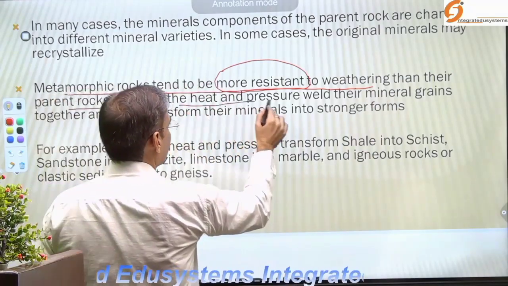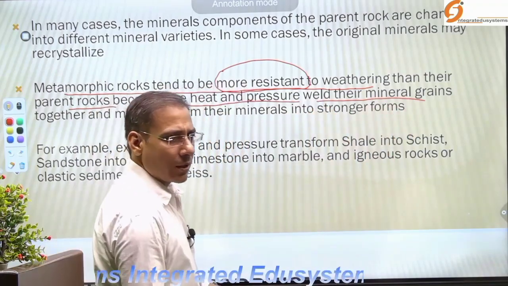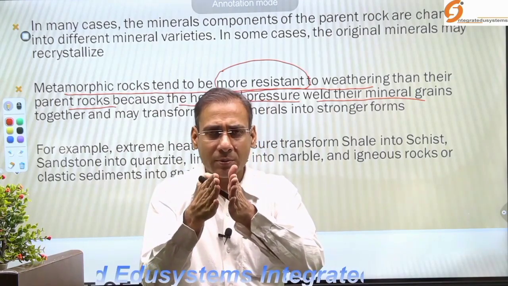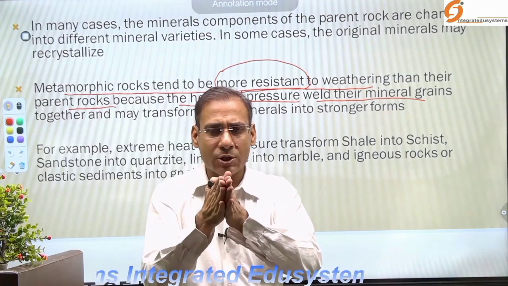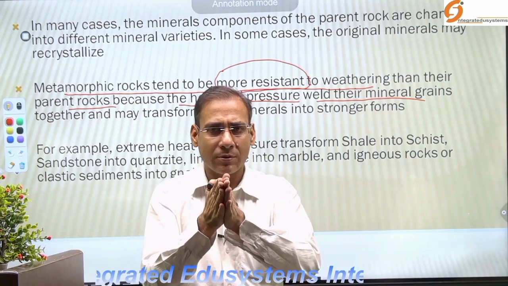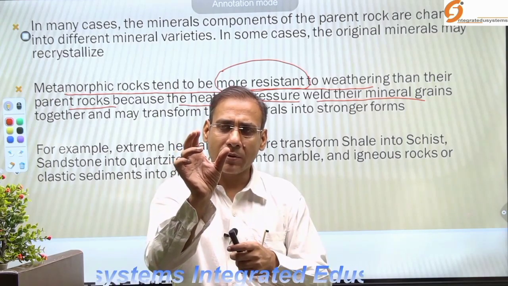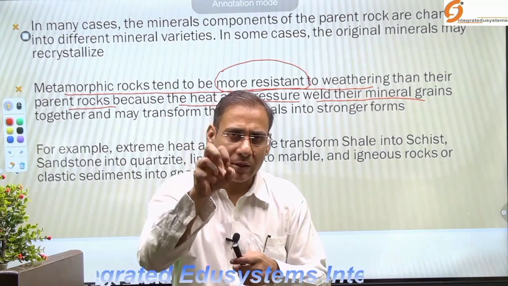Because the heat and the pressure weld their mineral grains. हीट और प्रेशर के कारण जो मिनरल हैं वो क्या होते हैं? वेल्ड, सीमेंटेड, स्टिक कर जाता है, compress, compacted, they come closer. So what happened? The metamorphic rocks become harder, more resistant to weathering.